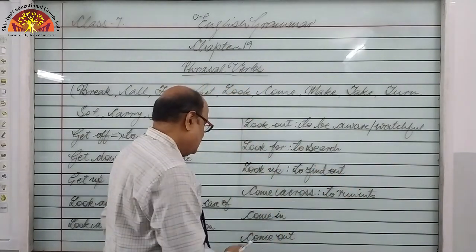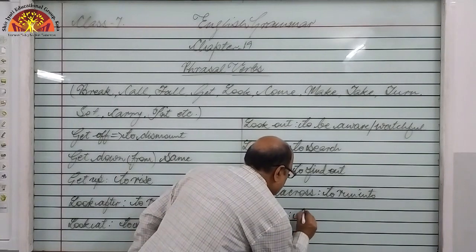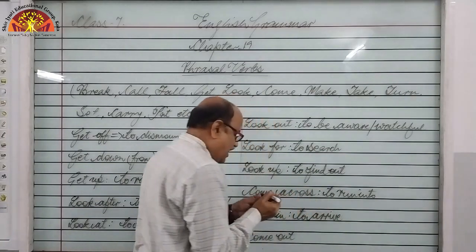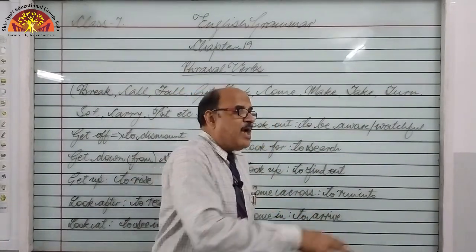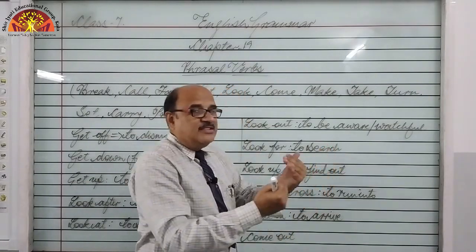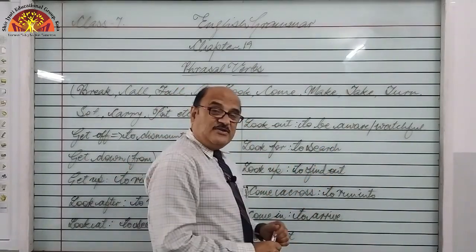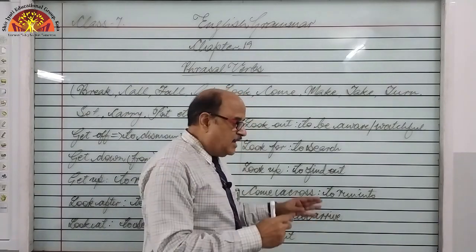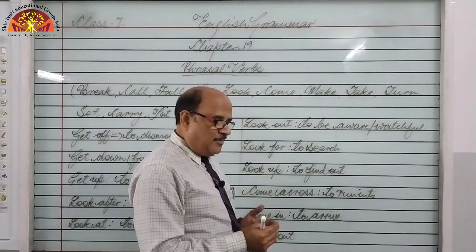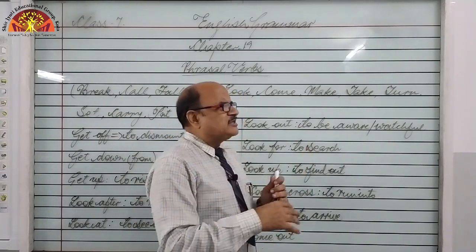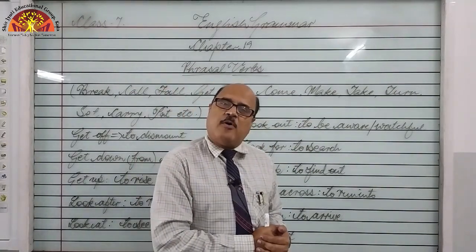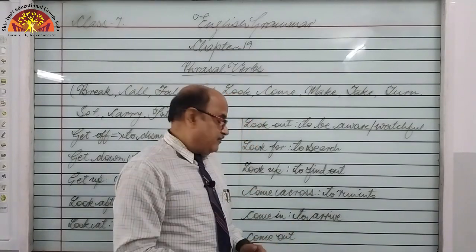At the cinema hall. Come in. Come in means to arrive. Generally, we say, may I come in sir? Yes, come in. But that is not a phrasal verb. That means come in the room. But here, come in is a phrasal verb and that means arrive. Means the train is about to come in. So don't get confused, sir. Train is coming in a room? No, that means the train is arriving at the platform. So that is come in, to arrive.